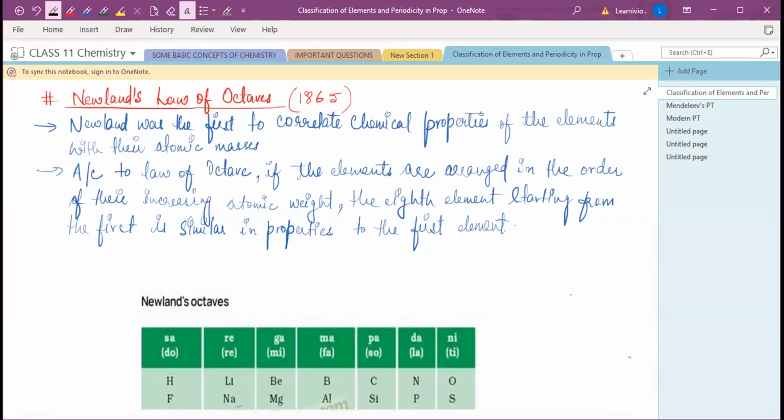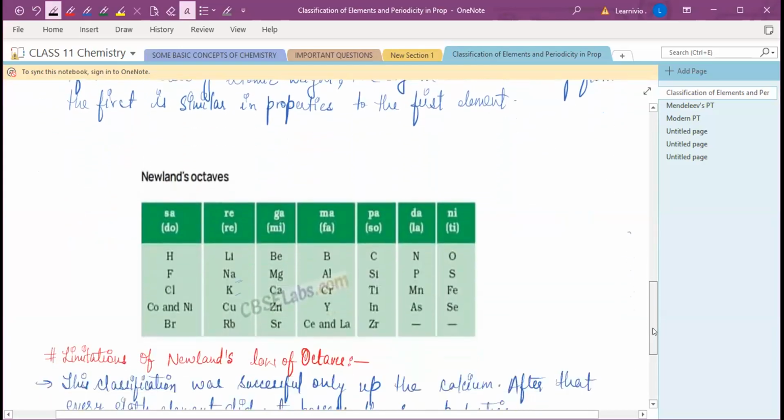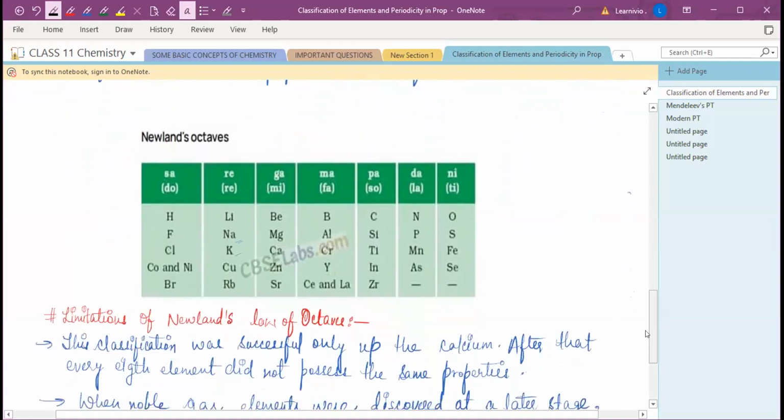They are similar in properties. See the table here. Sa, re, ga, ma, pa, da, ni. So Newlands called it the law of octaves.